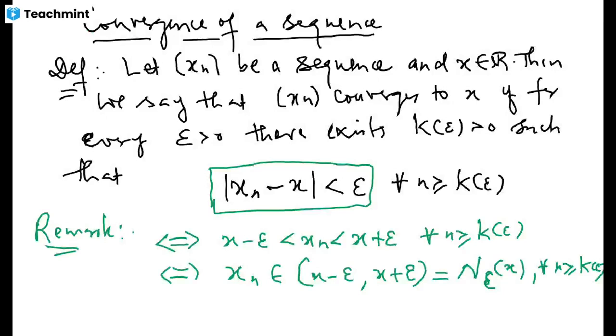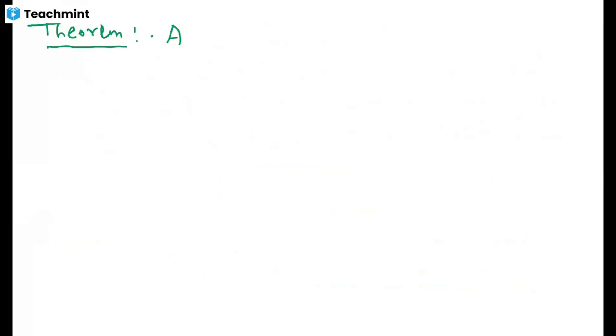Let me record it as a theorem. Here we have found this to be the epsilon neighborhood, but in the theorem we talk about an arbitrary neighborhood of x. Indeed, that is true there.